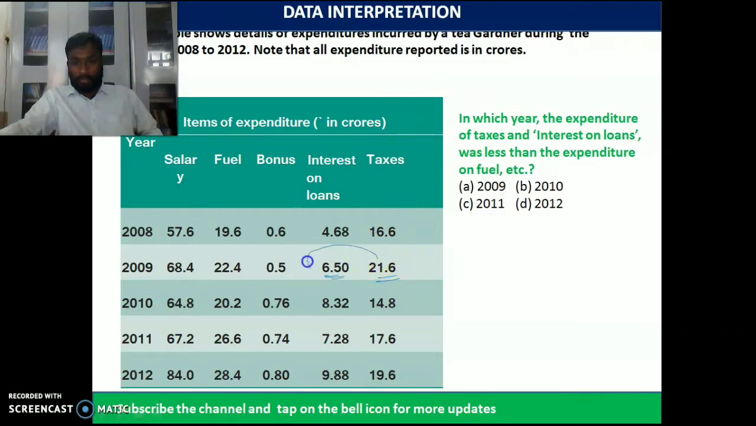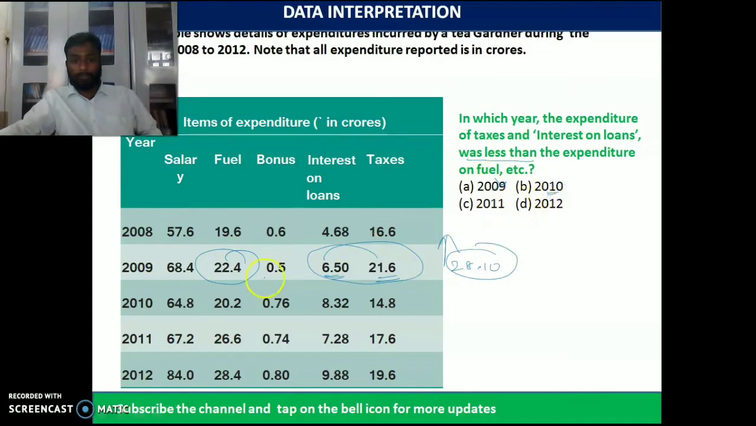So what is the total value of 6.50 plus 21.6? 22, 28, 28.1. Okay, so 28.1. Now what is the value of fuel? It is 22.4. So which is highest? Fuel is highest, or altogether interest on loans and taxes is highest? So try to understand. Expenditure of taxes and interest is less than... here it is more than, right? So since 28 is more than 22.4, option B, it is not 2009.